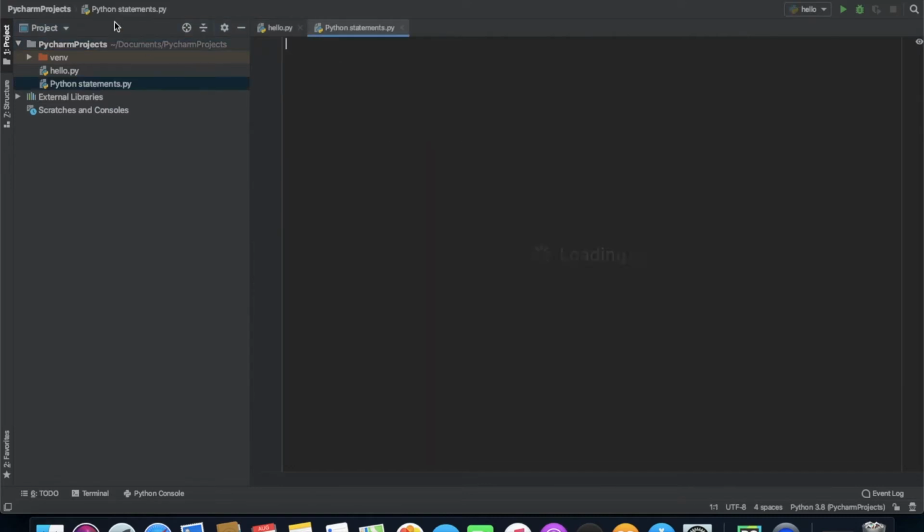So it will be created. Now we're going to talk about what are Python statements practically. So suppose I have created, let me just put name equal to Vineet. So this name equal to Vineet is called a Python statement.